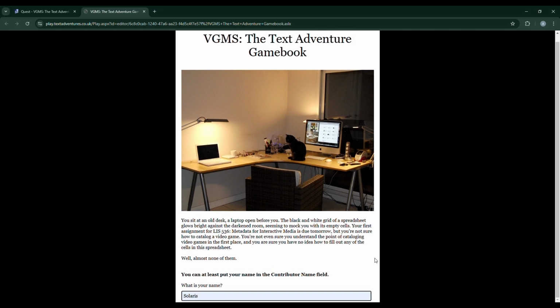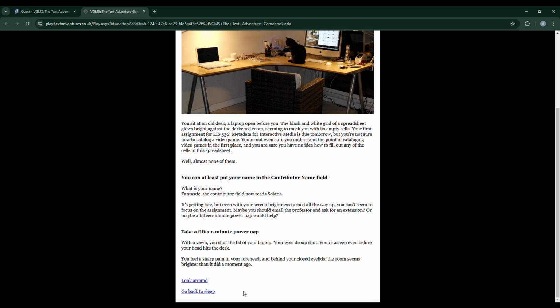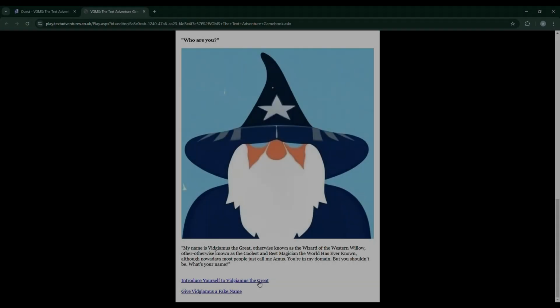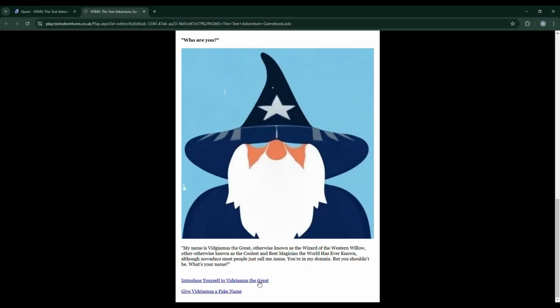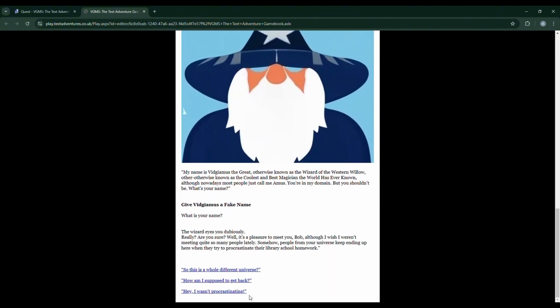Now, first things first is we're going to put our name into the contributor name field. It's one of the first things that you do. This allows the player for some personalization in a rather standard choose your own adventure game. Later on, we can even call back to the player's name, or we have the option to create a new one. This allows for fun, mischief.